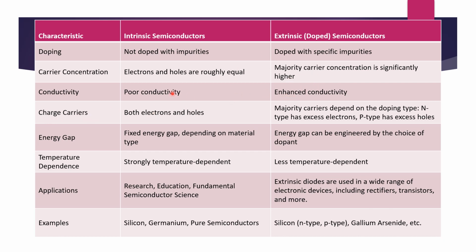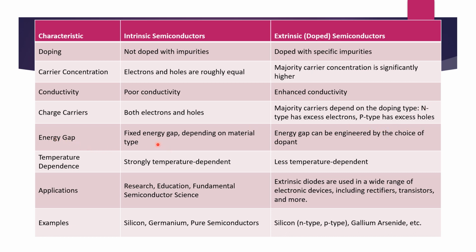Charge carriers: both holes and electrons. Charge carriers means the current is because of both the holes and electrons. And here the current is because of majority charge carriers. Majority means the charge carriers having the larger number, and those having the lower number are minority carriers. The majority is electrons in N-type and holes in P-type. That we'll see in detail in the next class.